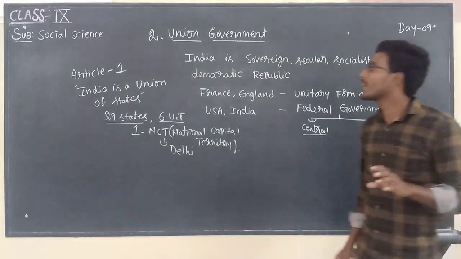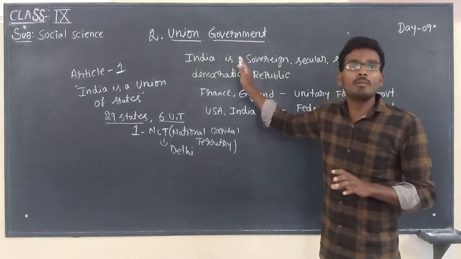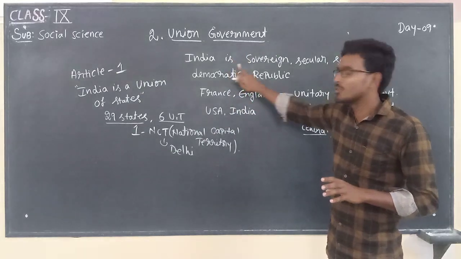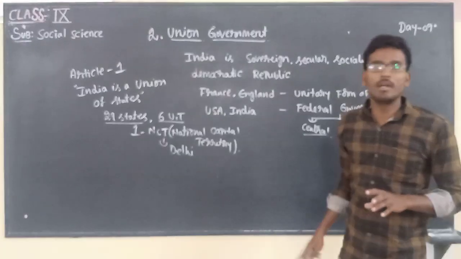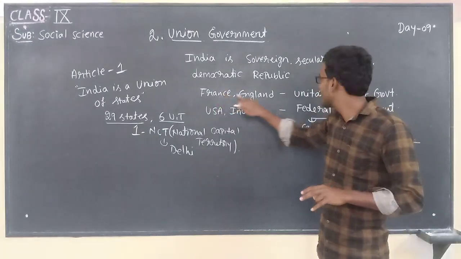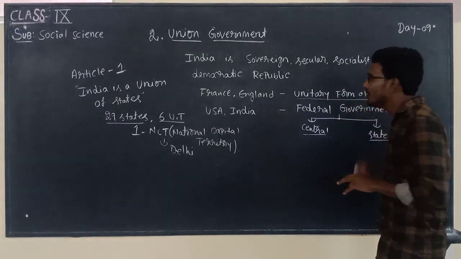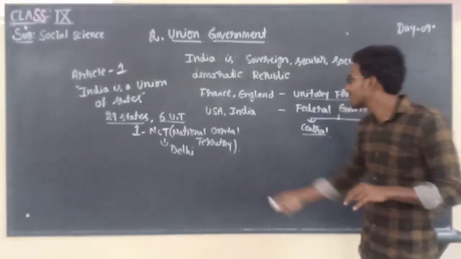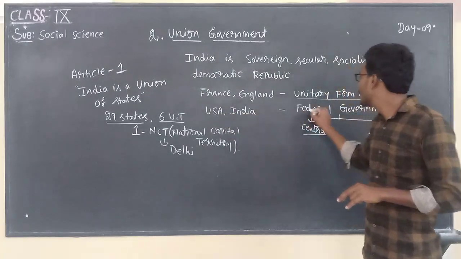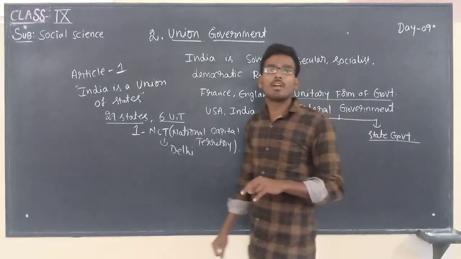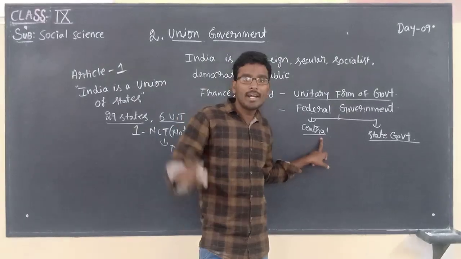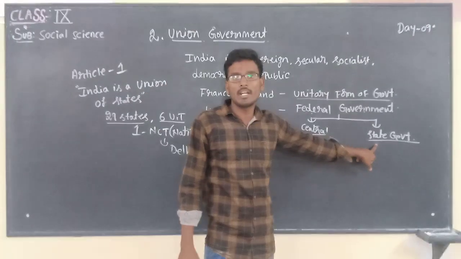So this is the introduction of the lesson union government, children. India is a sovereign, secular, socialistic and democratic republic. The countries like France and England have a unitary form of government. The countries like America and India have a federal form of government, means central government at the central level and state government at the state level.